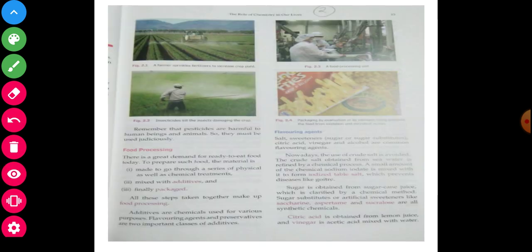Okay, next, the second page of lesson number 2. Here you will see farming, and pesticides being sprayed at the field side. See and observe that person, and the crop will be there. In this paragraph we will study that pesticides are harmful to human beings and animals. My dear students, listen very well.